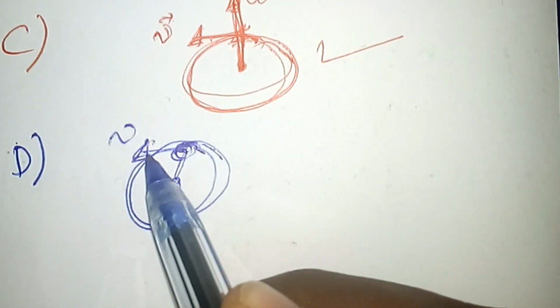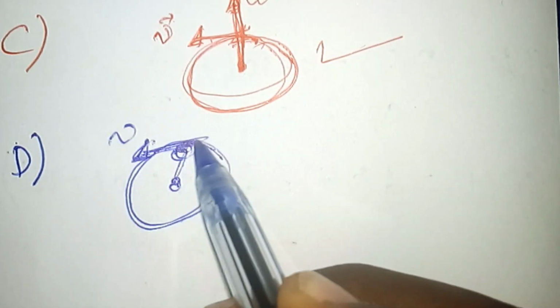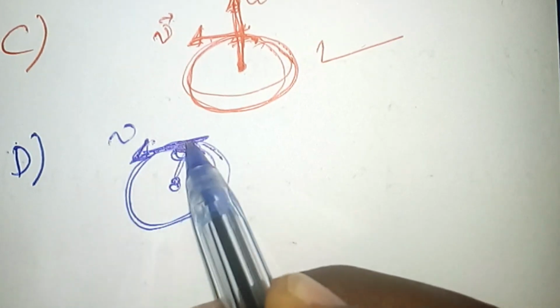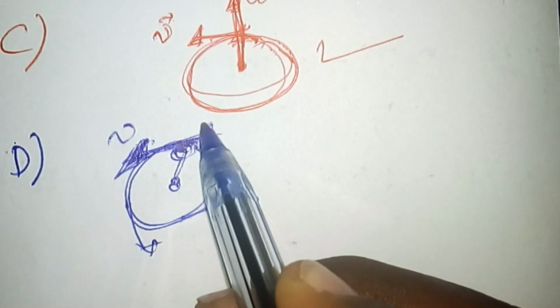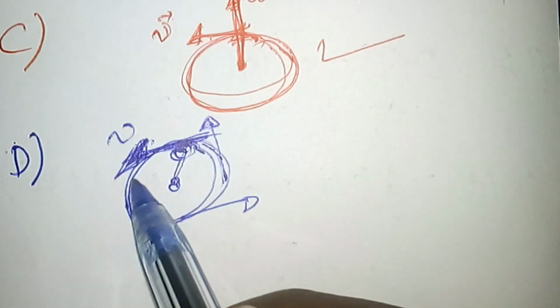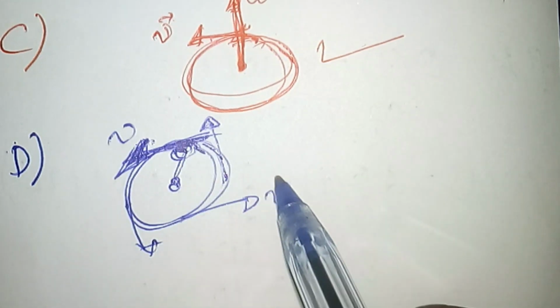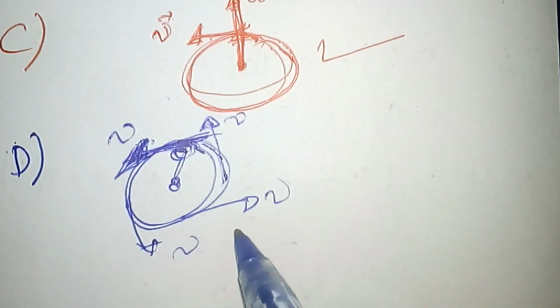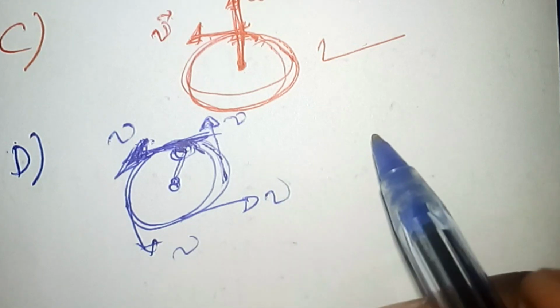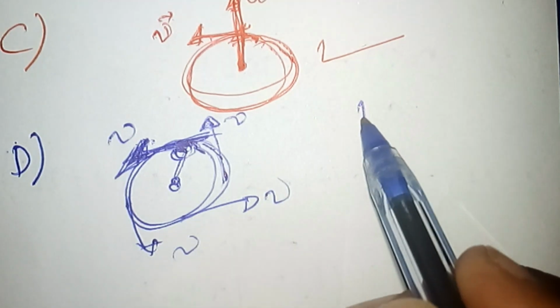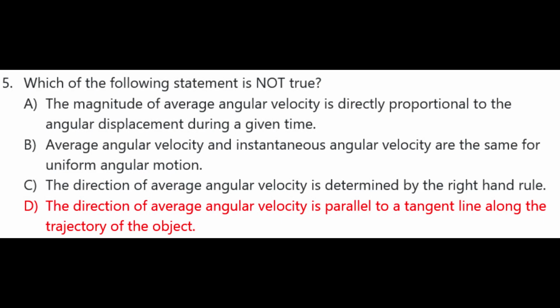The direction of tangential velocity is tangent to the trajectory of the object. So the velocity which is tangent to the trajectory of the rotation is the tangential velocity v. It's not the angular velocity. So the only not true statement among the given alternatives is alternative D.